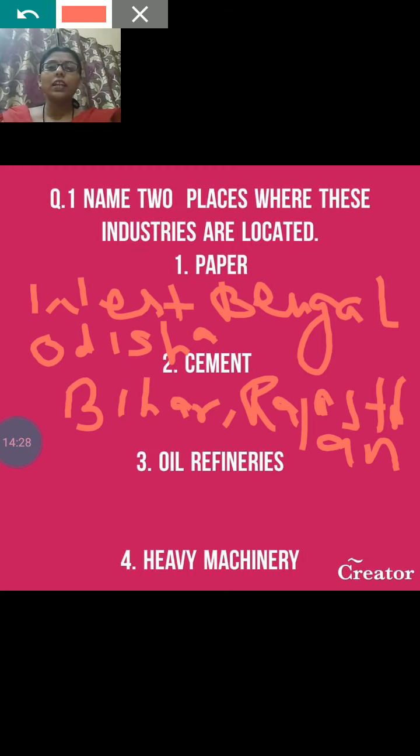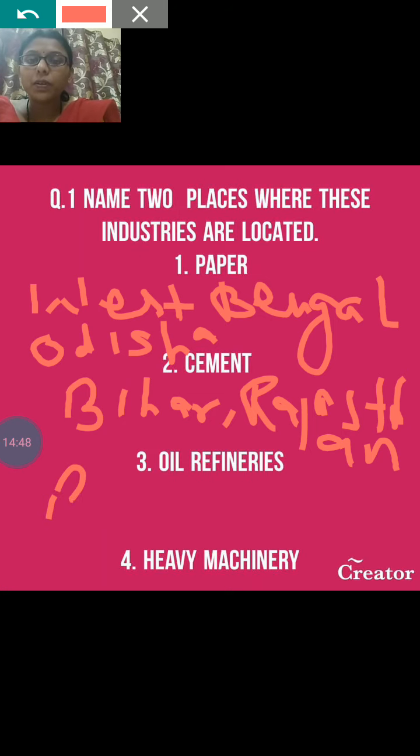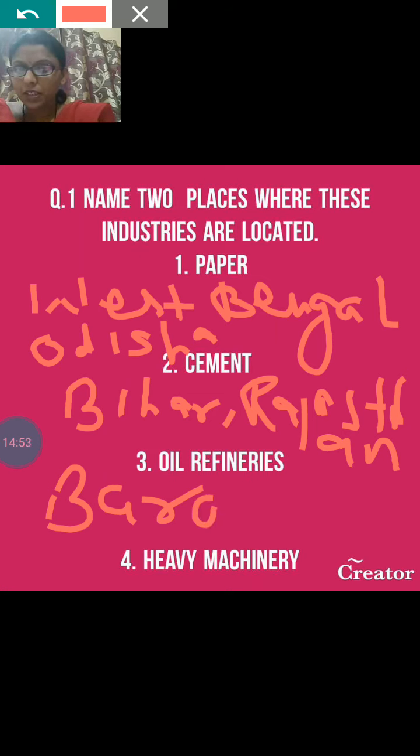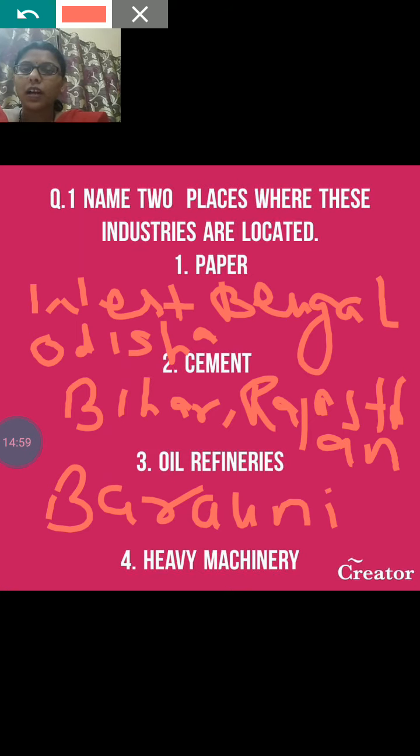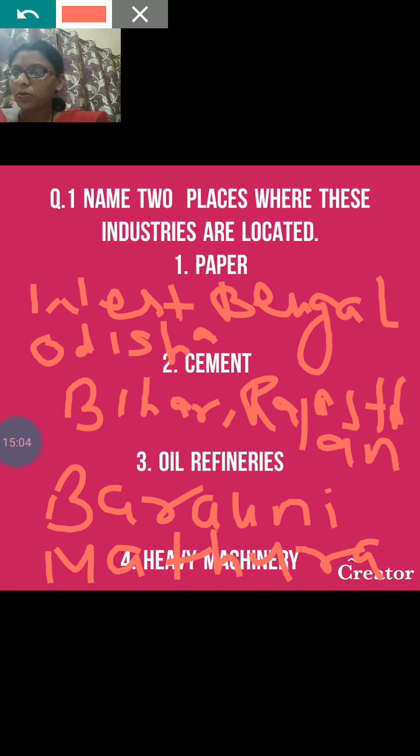Next question is oil refineries. Major centers of oil refineries are at Barauni, Mathura, Haldia and Guwahati. So what will be the answer? Barauni, B-A-R-A-U-N-I, Barauni, and one more you can write Mathura. Okay, Barauni and Mathura.